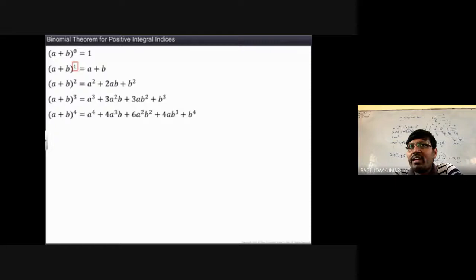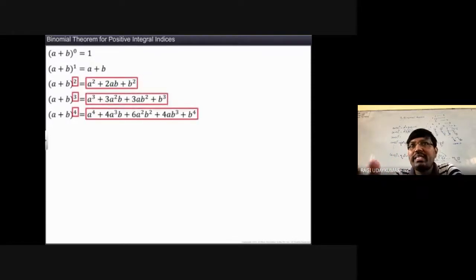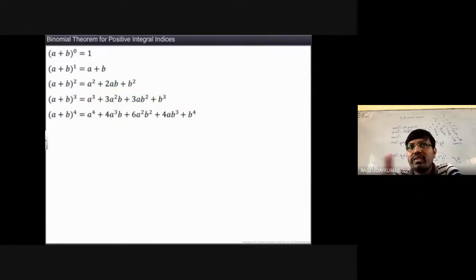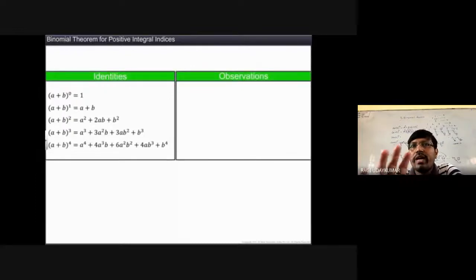Whenever you are having a plus b whole power 1, it is a plus b only, so two terms are here. A plus b whole square, whenever power 2 is taken, means 3 terms. 3 means 4 terms. 4 means 5 terms. So what you can observe here, these are all identities.